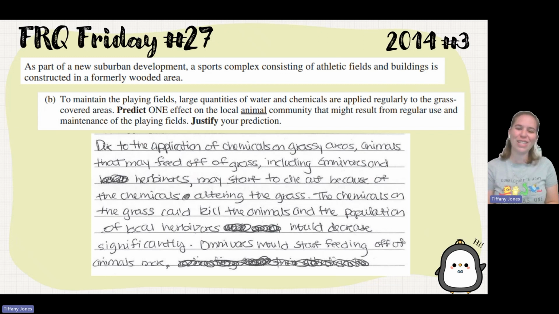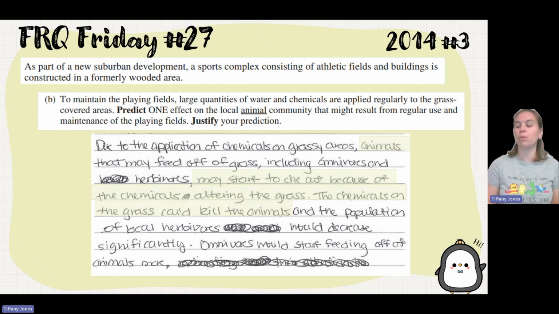So students said, due to the application of chemicals on grass areas, animals that feed off the grass, including omnivores and herbivores, may start to die because of the chemicals altering the grass. The chemicals in the grass could kill the animals, and the population of local herbivores would decrease significantly. Omnivores would start feeding off of animals more.